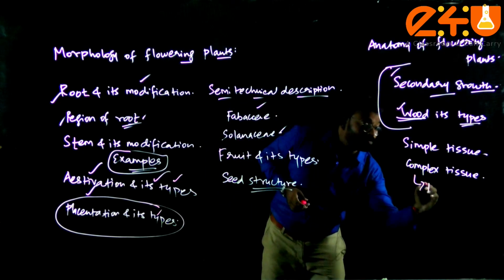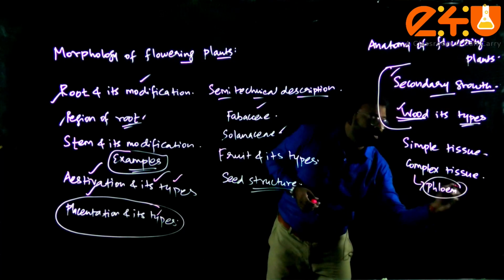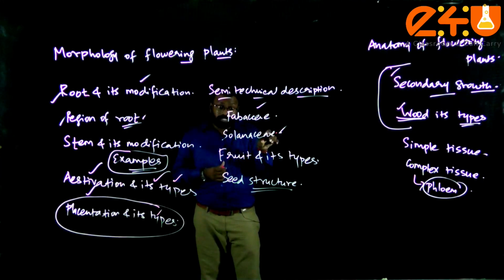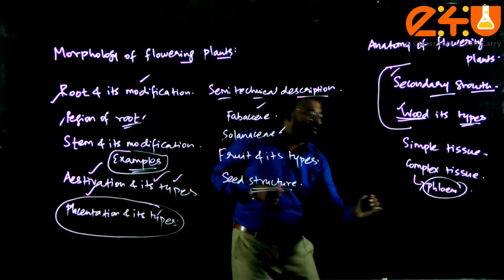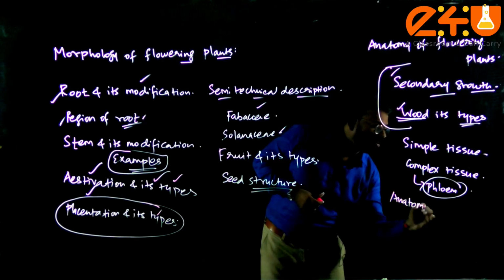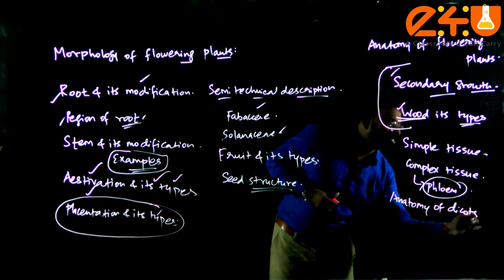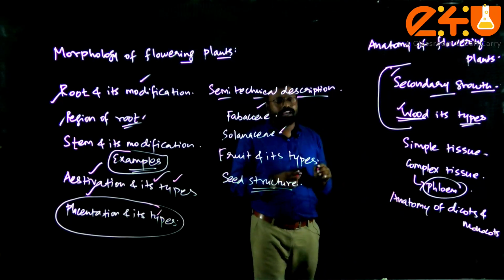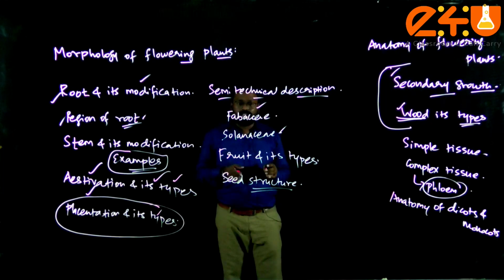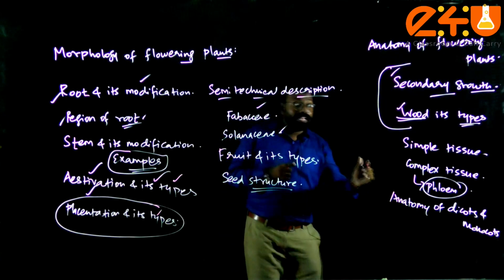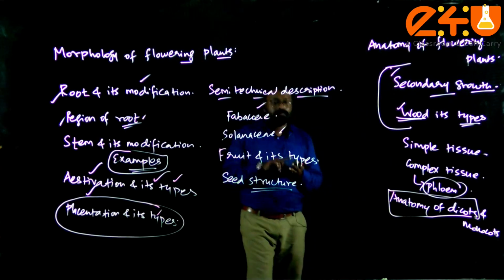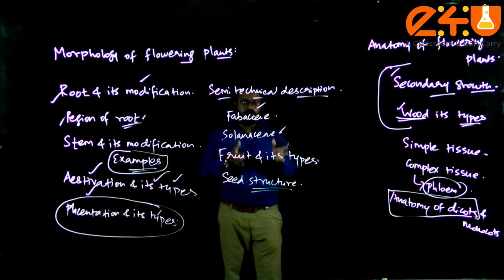Especially under the complex tissues, more emphasis should be given to phloem, sieve tubes, companion cells. These areas have to be focused on a lot. In case of anatomy of dicots and monocots: anatomy of dicot root, dicot stem, anatomy of dicot leaf, monocot leaf. Very particularly in case of anatomy of dicots, focus more on leaf, stem, root. In dicot aspects you should have more hold.